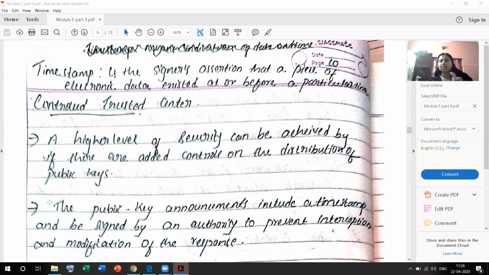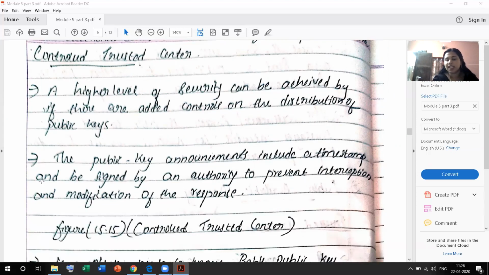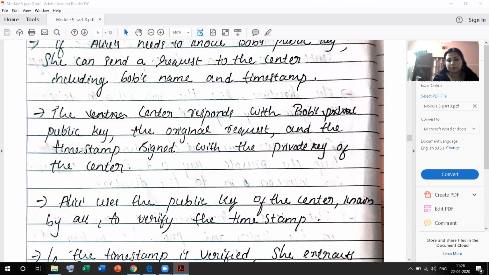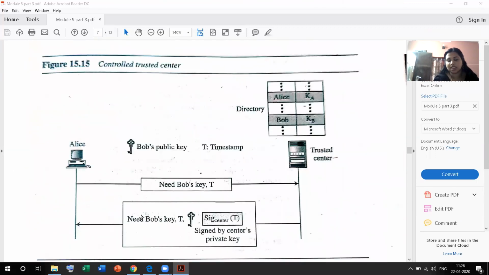Timestamp means the signer's assertion that a piece of electronic data existed at or before a particular time. It comes with a message, with a particular time, and is signed by the sender or receiver, depending upon the public and private keys. That is, the message with the time and the signature of the sender or receiver is known as the timestamp. That is the modification of the trusted sender into the controlled trusted sender. We are just giving a timestamp. Controlled trusted sender, this is the figure.